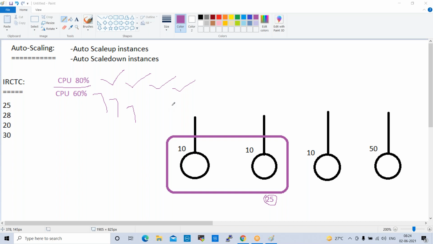Sometimes we get negative scenarios. What are those? Sometimes network issues happen, meaning the network will be down, and by that time the servers will automatically go down. For example, 25 servers are running in this cluster and 10 servers are down. Automatically, auto scaling will check and create 10 more servers here.